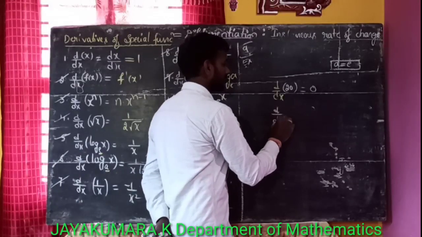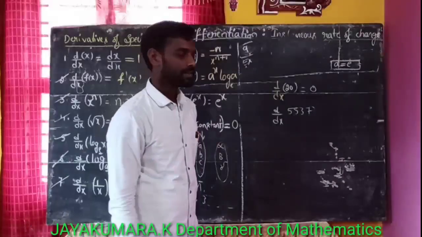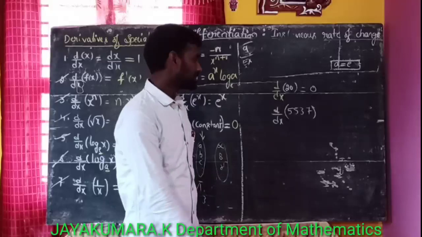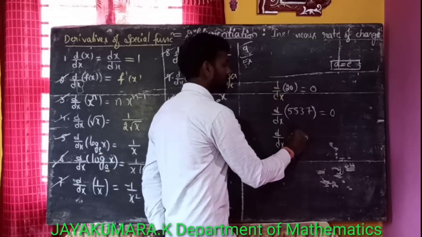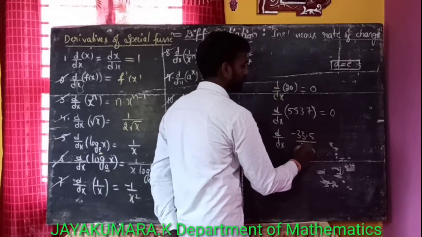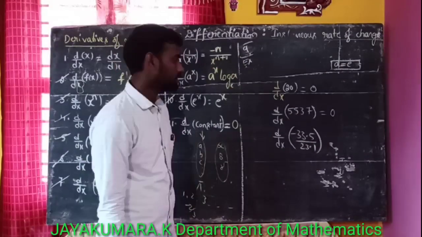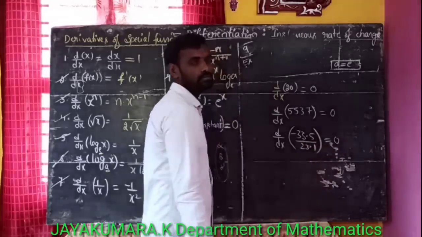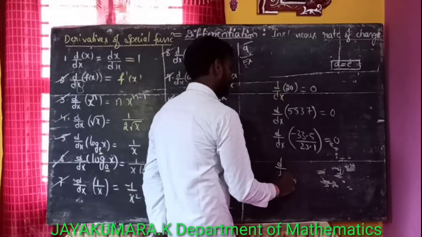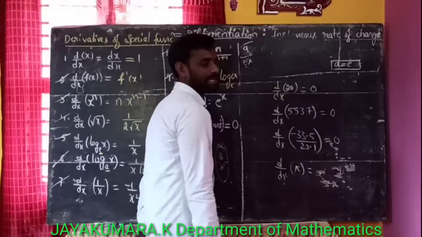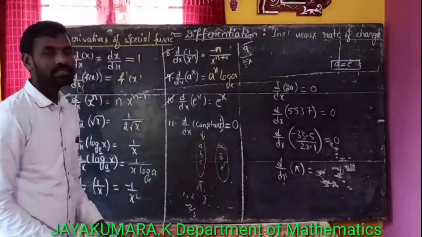Next, d by dx of 553 or 5537, that is a constant. Its value is equal to what? 0. Derivative d by dx of minus 33.5 by 23.1. Of course, this is a constant. So that is also equal to what? 0. Okay, now derivative of any constant is equal to 0. d by dx of pi. Pi is also a constant. Right? Its value is also equal to what? 0. Okay. Here, observe, guys.